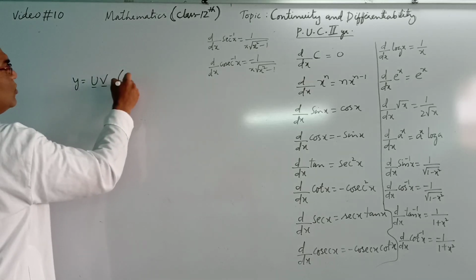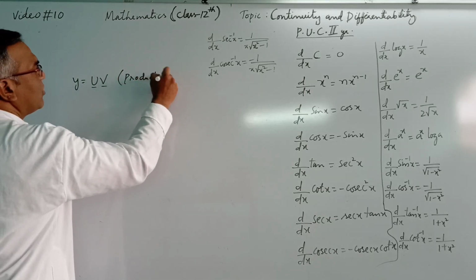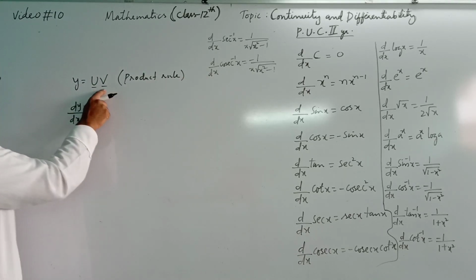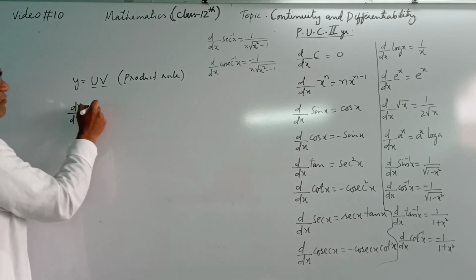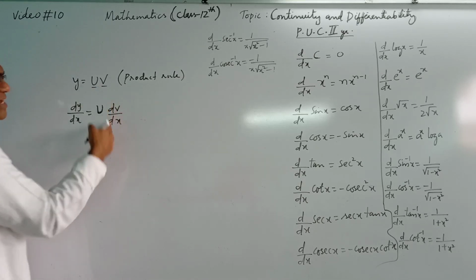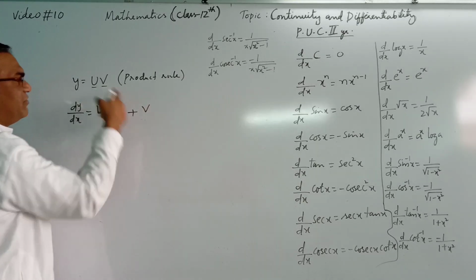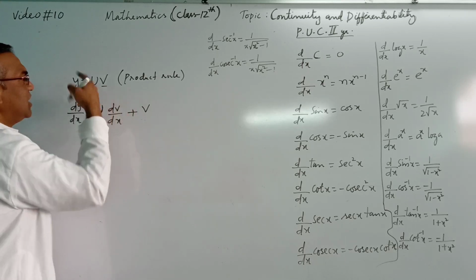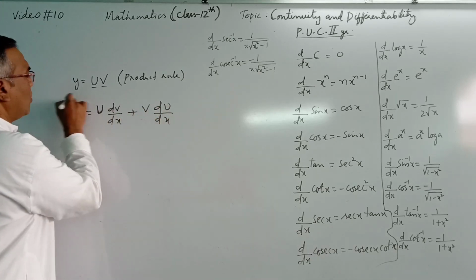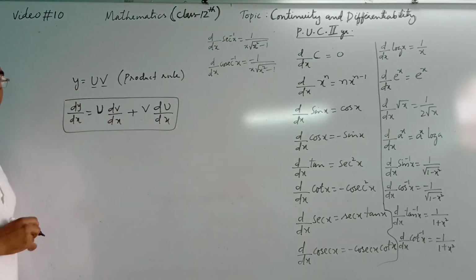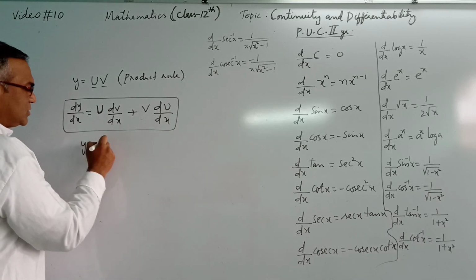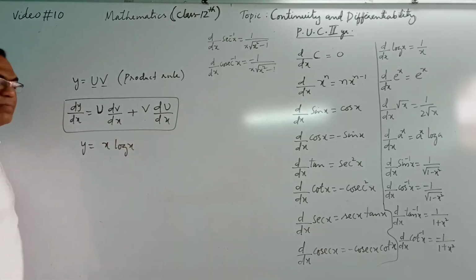So this is called the product rule. What is the product rule? Remember, in the product rule, when two functions are in product, we differentiate like this: the first function u as it is, then differentiation of v, the second function, plus the second function v as it is, then differentiation of u with respect to x. This is called the product rule, the uv rule of differentiation. For example, suppose we have x log x.